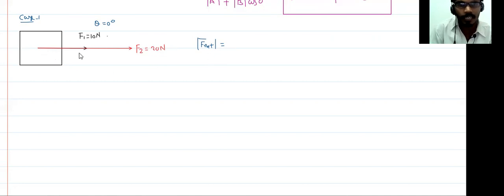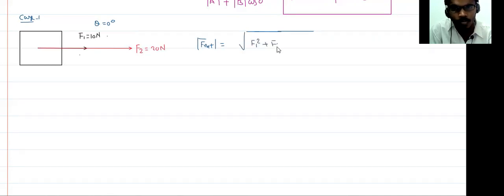Simply, both forces F1 and F2 have the same direction, so the angle between the forces becomes 0 degree. If you want to calculate the net force, it is equal to root over F1 square plus F2 square plus 2 F1 F2 cos 0 degree. Now what is cos 0? Cos 0 equals 1.